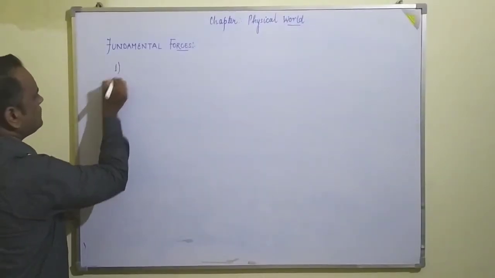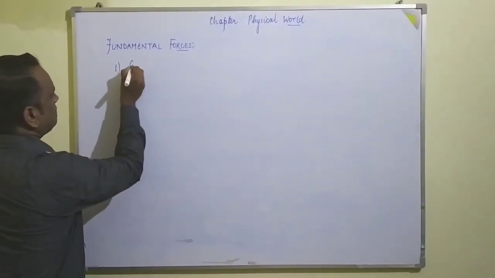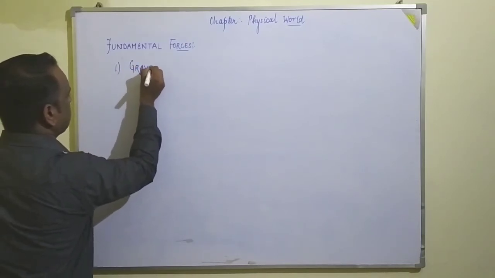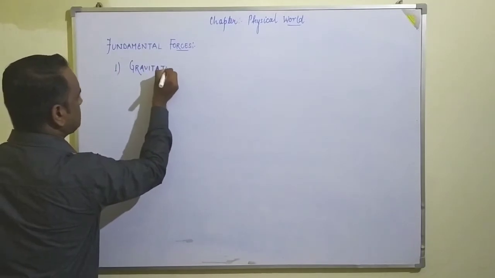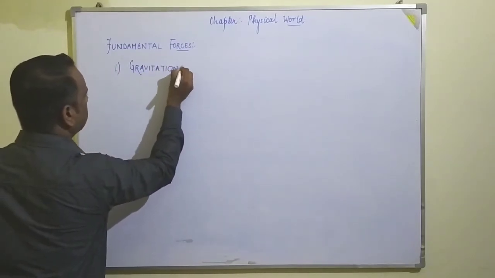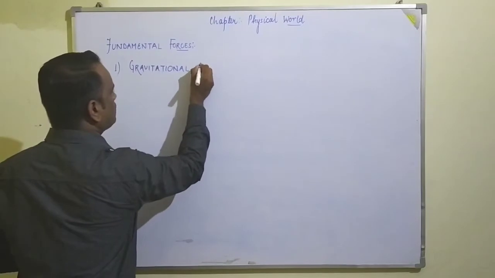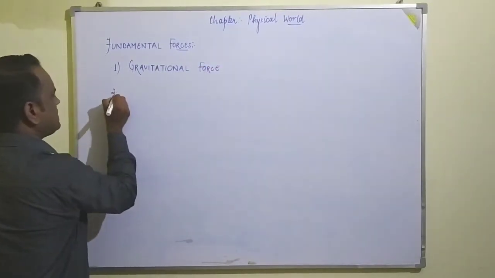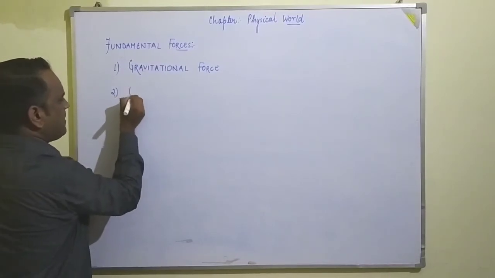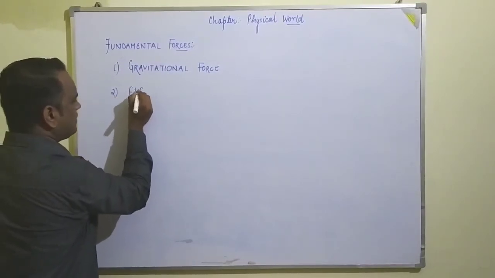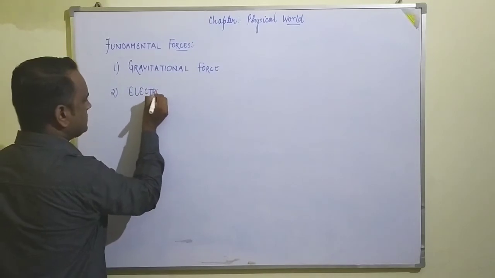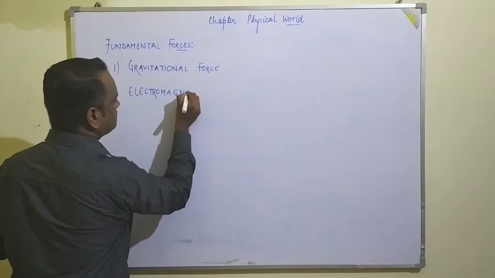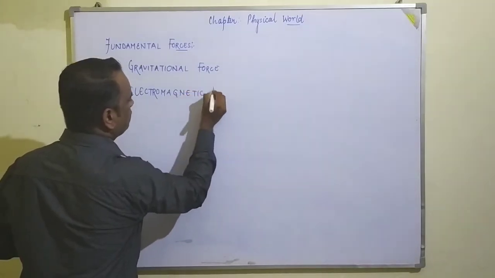The first force is the force of gravitation, that is, gravitational force. The next one is the electromagnetic force.